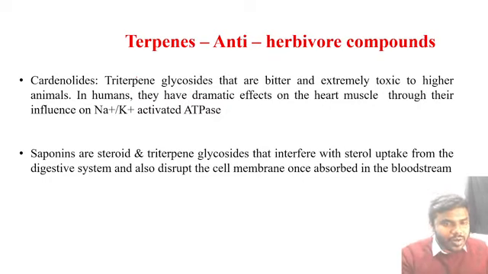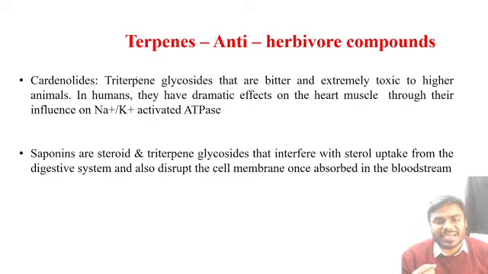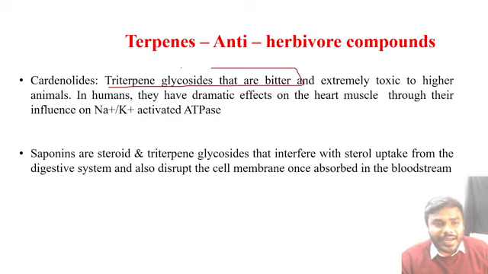After smelling only, it starts eating. You know why it smells? Because the secondary metabolites present in the plant body create a bitter taste, as well as a different kind of odor. So once the goat or cow feels a different kind of odor, they never ever touch that particular plant the next time.